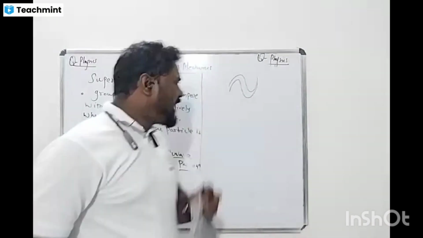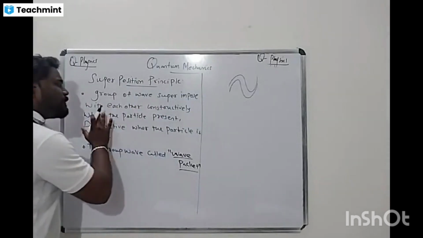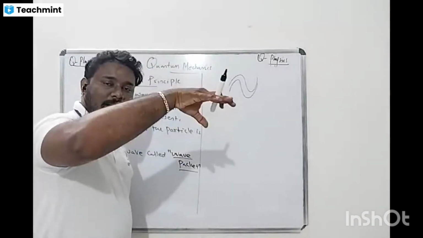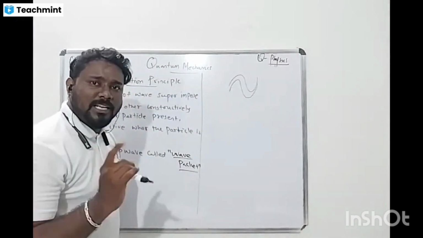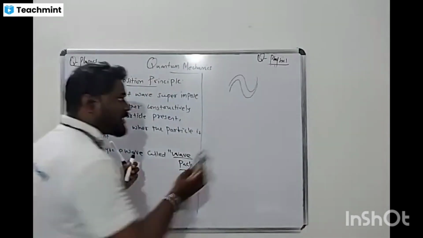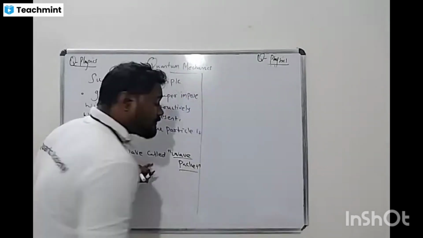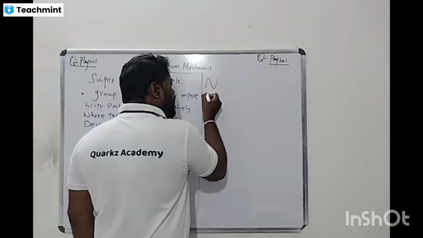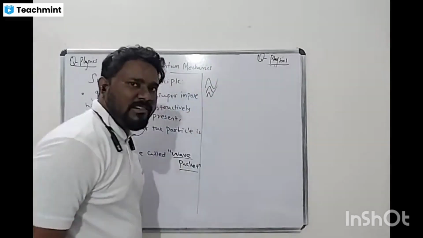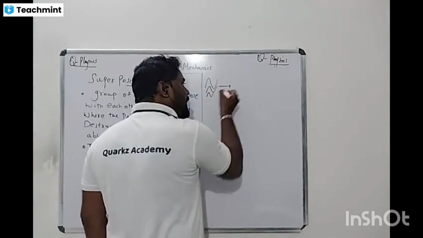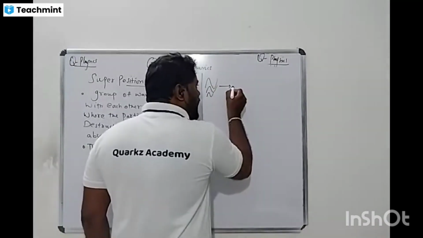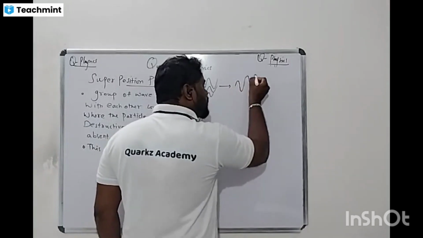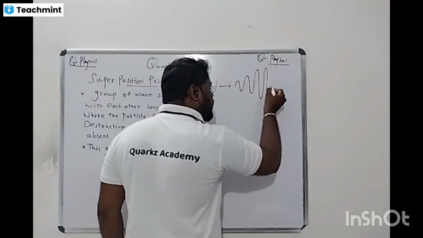So a group of waves superimpose with each other constructively. Where it is constructive, the particle is maximum. Where it is destructive, the particle is minimum. See here, I am going to draw this clearly. It is a combination of waves with constructive and destructive interference. There will be a minimum wavelength, then it keeps increasing, at a certain point we get the maximum, and again it is a minimum.